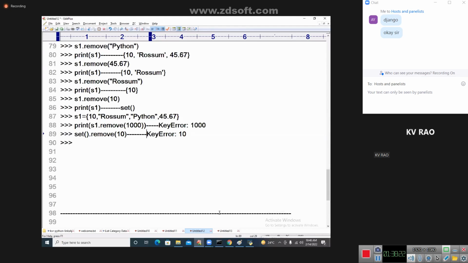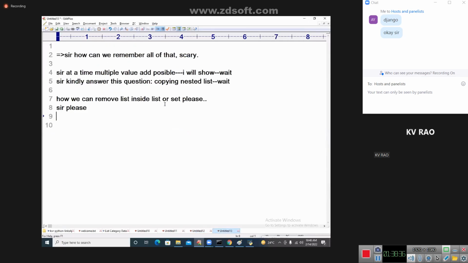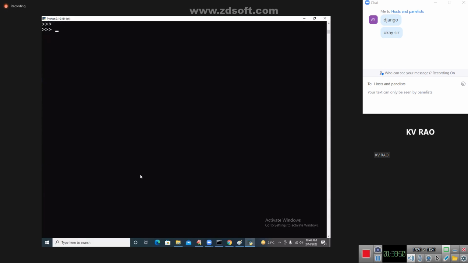Yes, ma. How to remove a list inside a list or set, please? So you are asking this question: how can we remove a list inside a list or set, please, sir. Sai Kiran, I already explained, ma. If you remember, I will ask this question to the students. You can also answer my question. Pooja, very good, ma, using index.